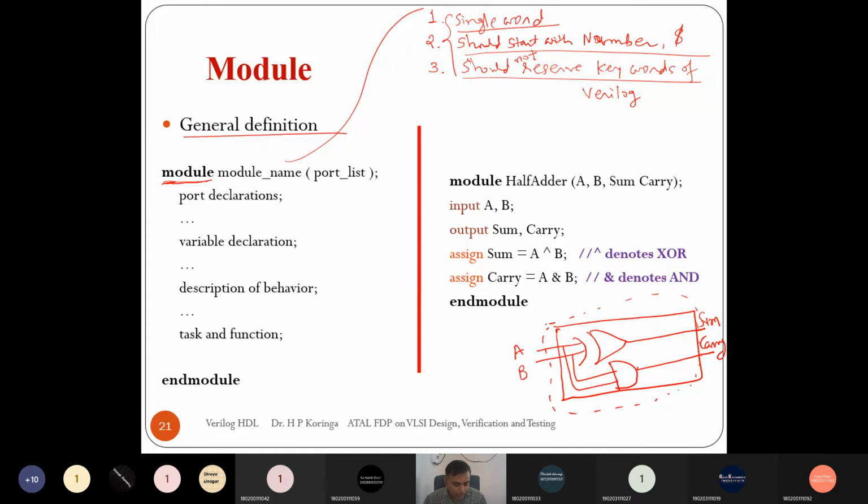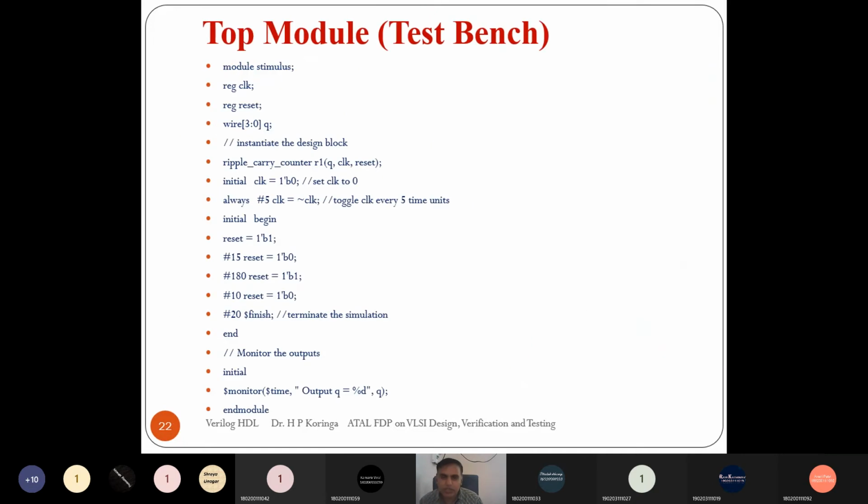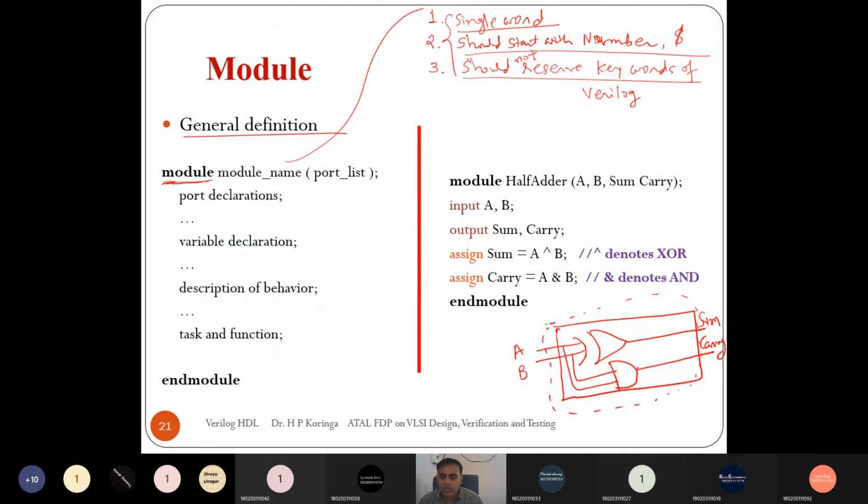The other module can see only the port list. It cannot see the inside of the module, right? So in a half adder there are two input pins and two output pins. Whatever names we want to give, we have to specify here: A, B, sum and carry.